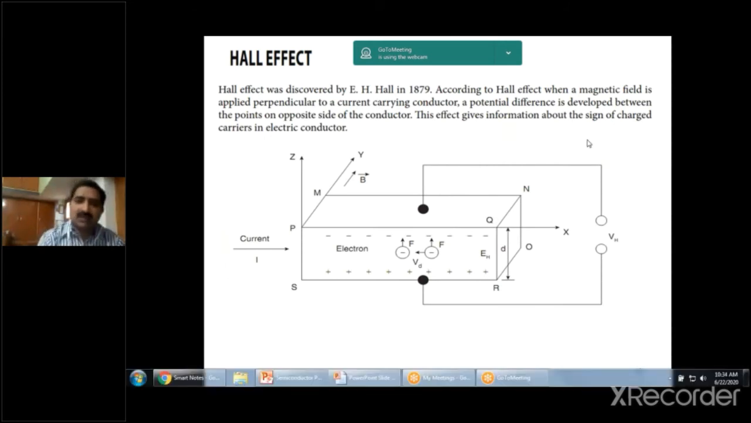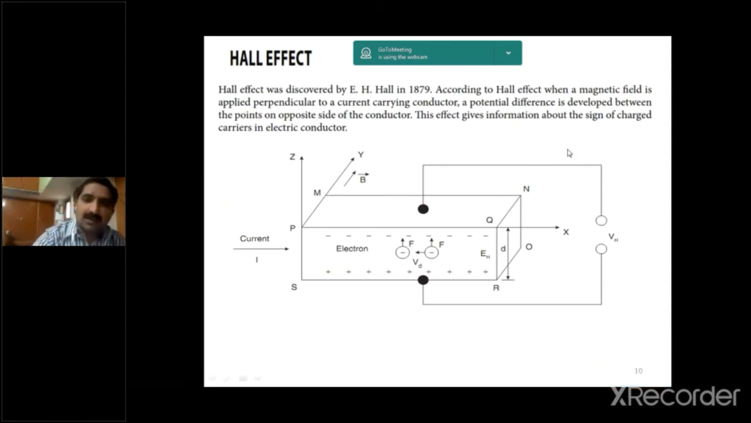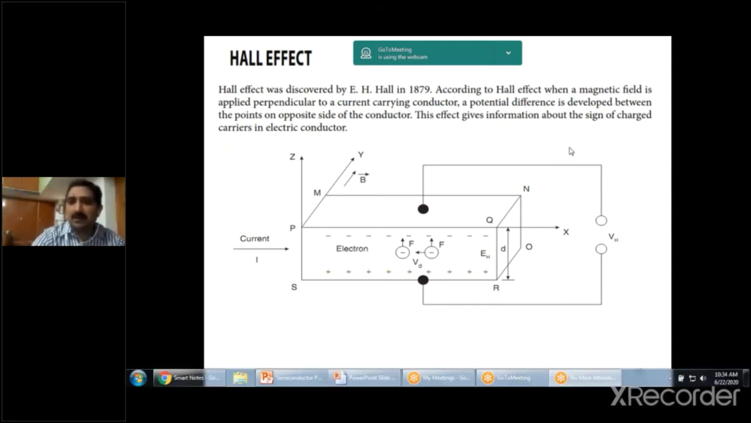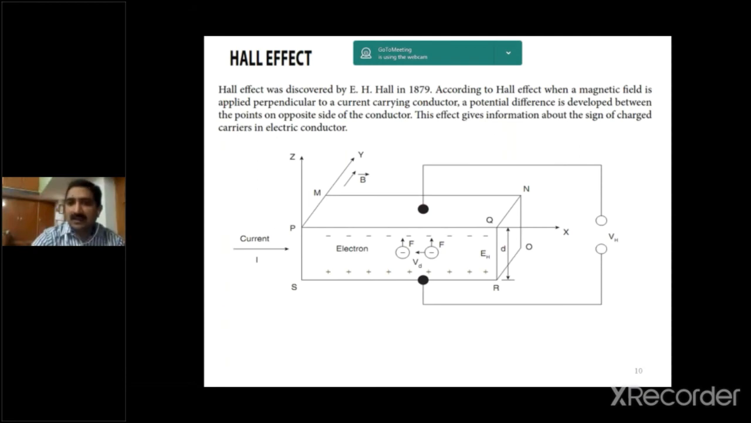That means if we take an N-type semiconductor, the majority charge carriers are electrons. If we take a P-type semiconductor, holes are the majority charge carriers. But we don't know with the naked eye which one is N-type and which one is P-type. So to know whether it is P-type or N-type, we can do a simple experiment with the Hall effect.